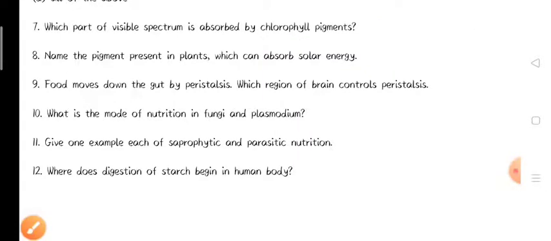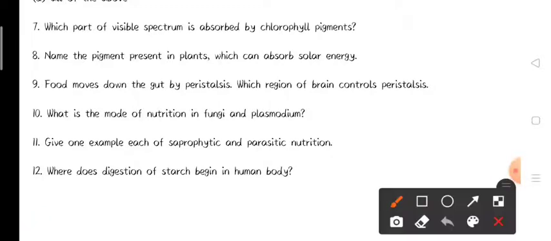Now the next question: name the pigment present in plants which can absorb solar energy. This question can be answered from the previous question, that is question number 7. So chlorophyll is the pigment present in plants which can absorb solar energy. For question number 8, the correct answer is chlorophyll pigment.